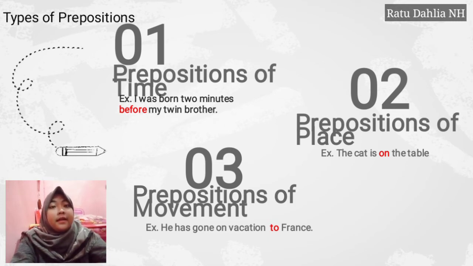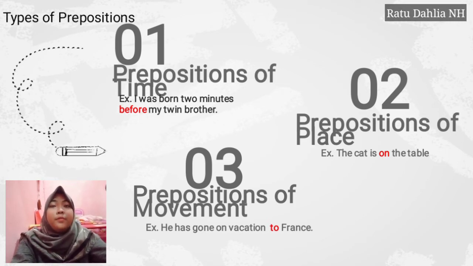Okay, the second, preposition of place. The most common prepositions to indicate time, on, at, in, are also the most common prepositions to indicate position. Other prepositions are under, over, inside, outside, above, and below. For example, the cat is on the table.